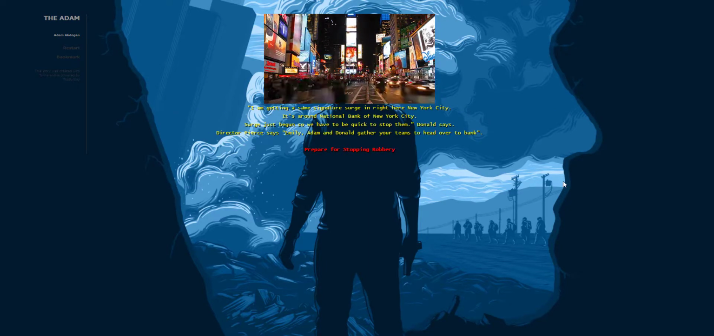I am getting the same signature search right here in New York City. It's around National Bank of New York City. The search just began, so we have to be quick to stop them, Donald says. Director Pierce says, Emily, Adem, and Donald, gather your teams to head over to the bank. You should prepare for stopping the robbery.